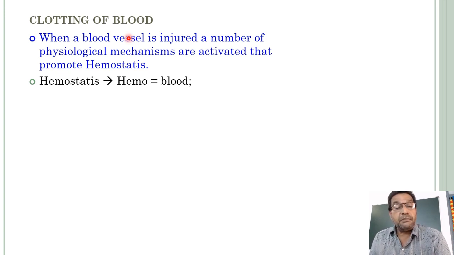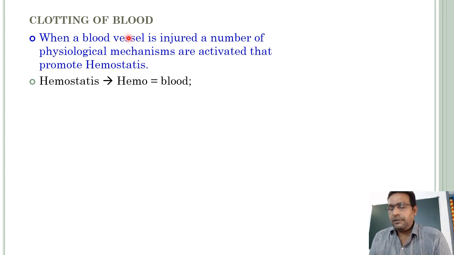Simply, it is mentioned in 3 steps through 3 simple equations. What are they? When there is an injury, usually the blood will clot within 3 to 6 minutes. When a blood vessel is injured, what did you study in 10th class?